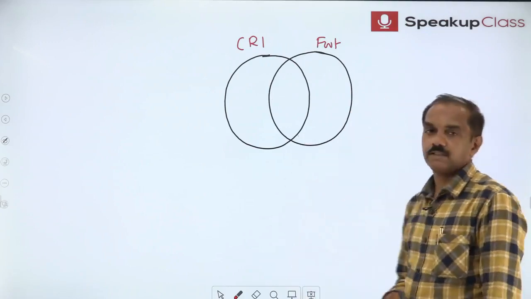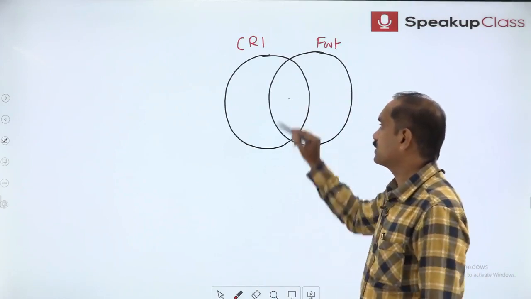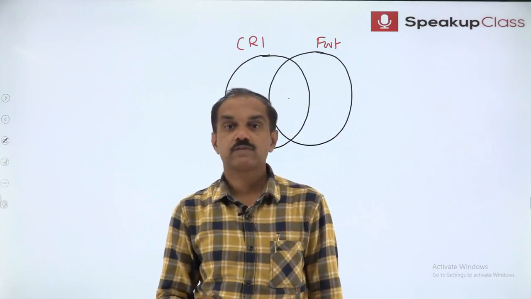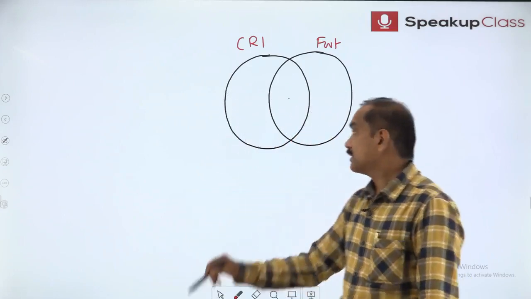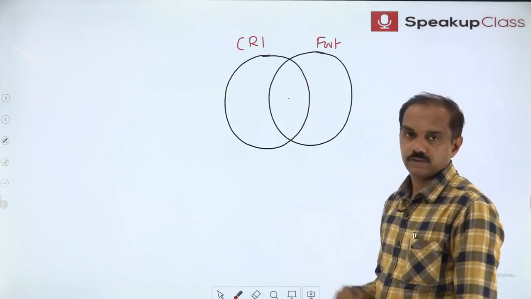In any Venn diagram, rule number 1 is you must always fill up the centralmost place first. This is the centralmost area. Here we must write first.